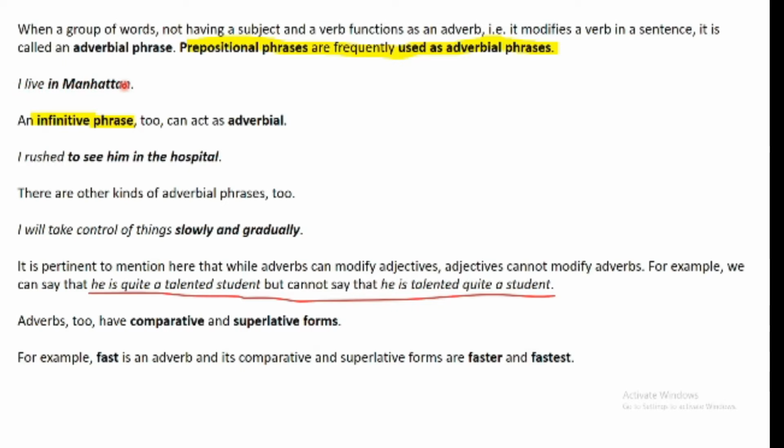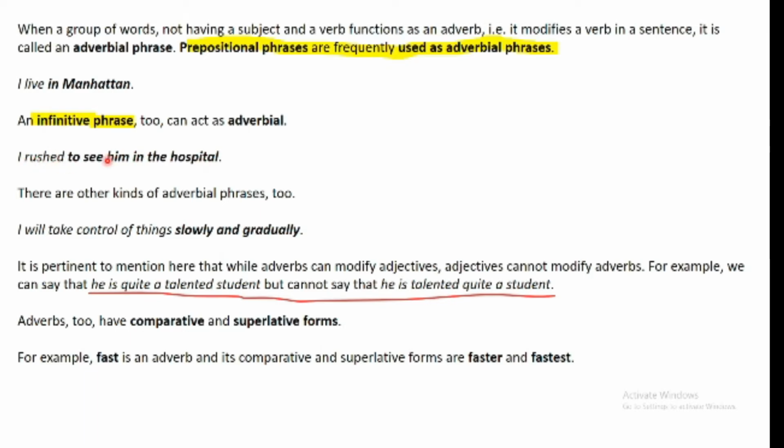I live in Manhattan. An infinitive phrase. We all know an infinitive is the to form of the verb. Let me remind you that an infinitive is not the main verb in the sentence. An infinitive phrase can act as an adverbial, as in this case, I rushed to see him in the hospital.